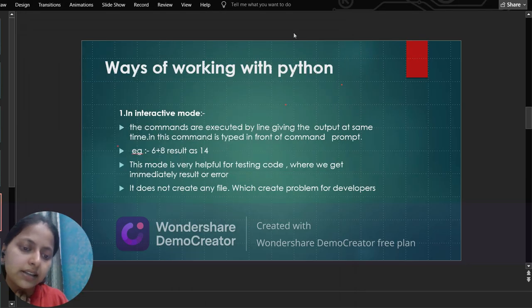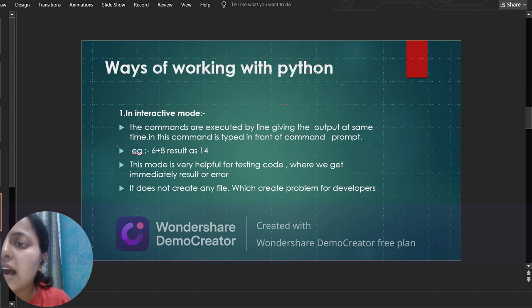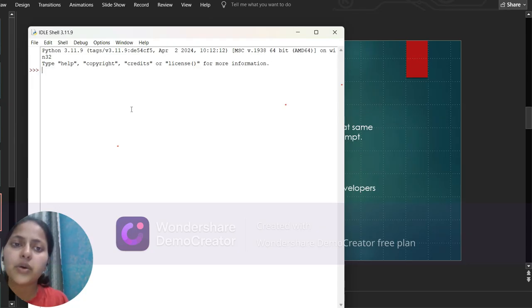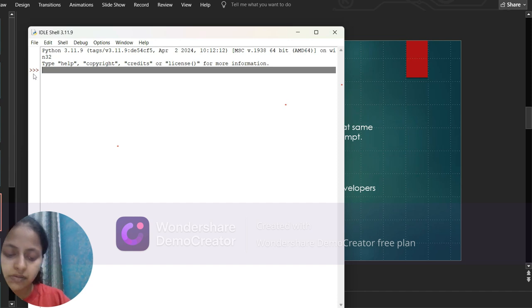And one more thing, for interactive mode we have this triple greater than symbol for writing code. In your IDE it will be inbuilt, if it is version 3.11. I do not know about 3.8. If it is not there, then you have to write this triple greater than symbol like this, and then you have to write the code. So let me just backspace it.